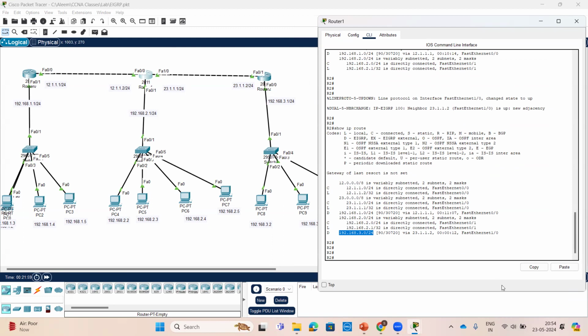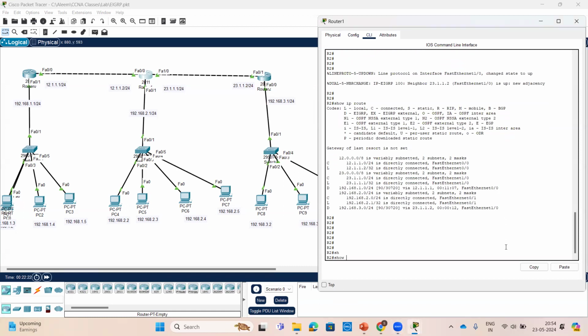Likewise, the next hop is this one. Any doubts in routing tables? Any queries in the routing table? Guys, any doubts in the routing table? All fine, good.